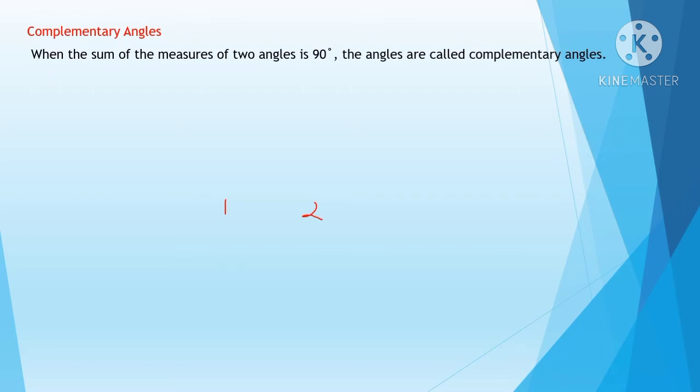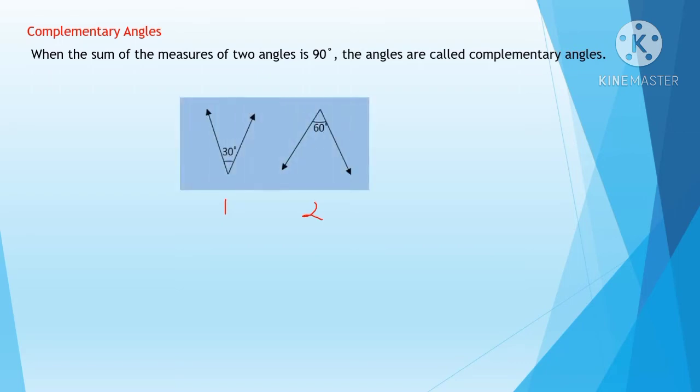So take two angles, and when you add the two angles, if you get the answer 90 degrees, then the angles are called complementary angles.